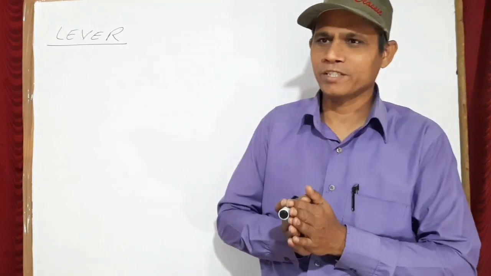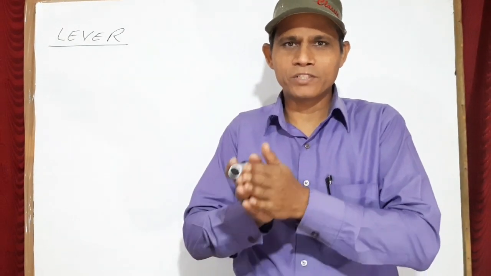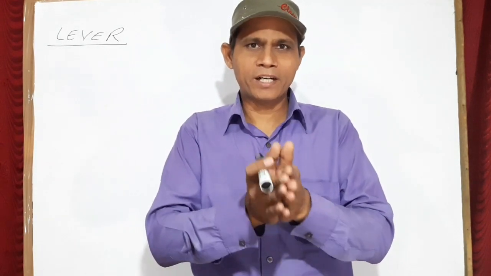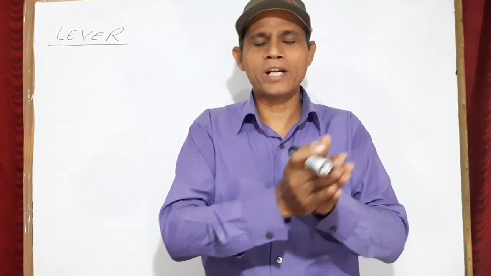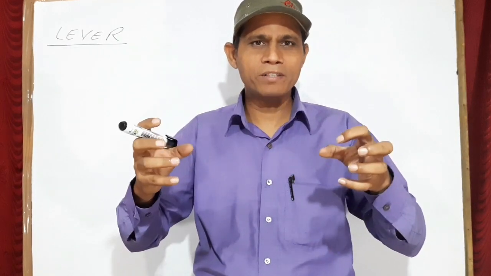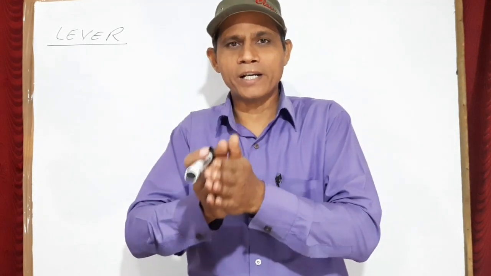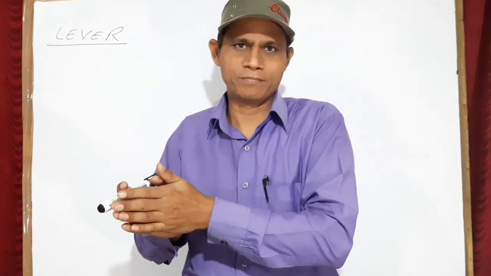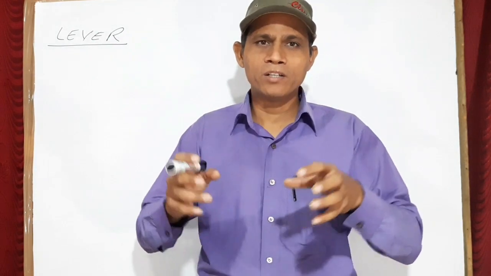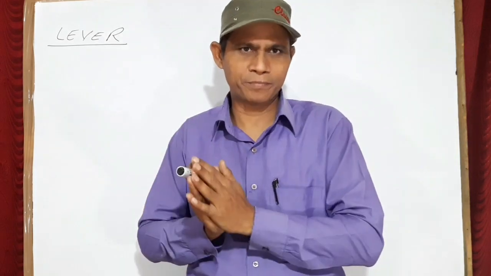Today I am going to discuss with you chapter number 3, machine. In the previous part of this same chapter, we have discussed the mechanical advantage, velocity ratio, and efficiency and the relation between them. Now, today I will discuss with you that the efficiency of an ideal machine is 1 or 100%. Why? Because in the case of an ideal machine, there is no loss of energy.